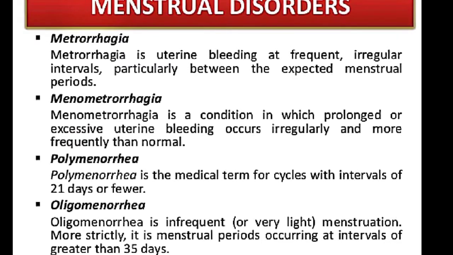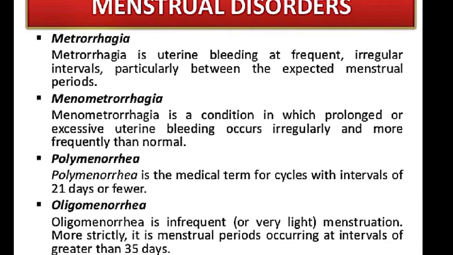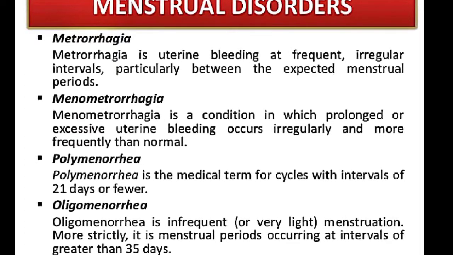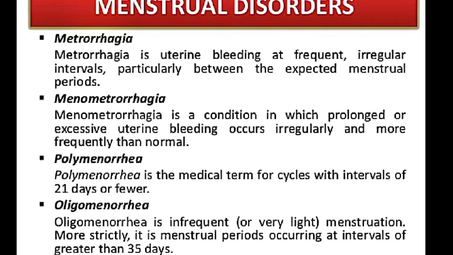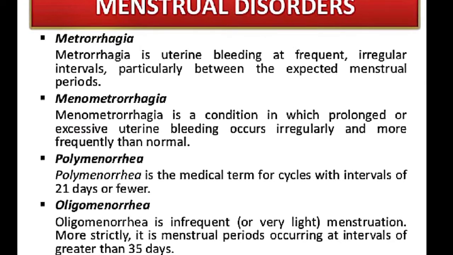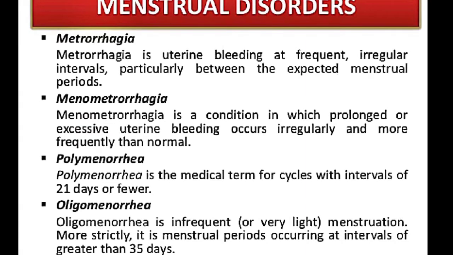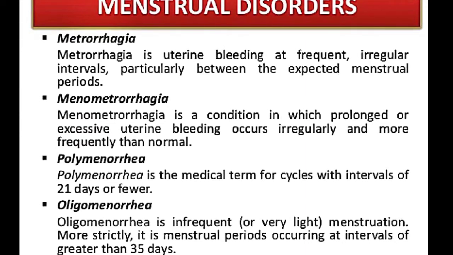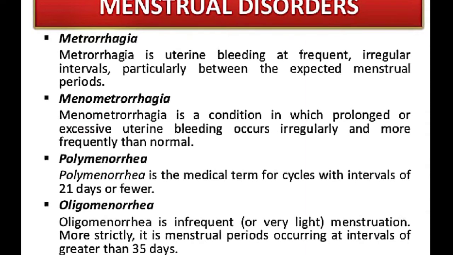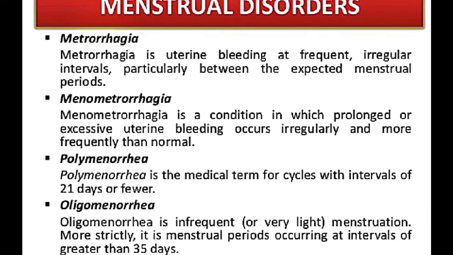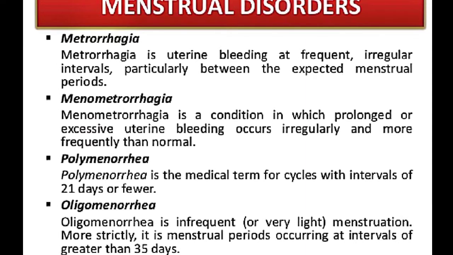Then menometrorrhagia. Menometrorrhagia is a condition in which prolonged or excessive uterine bleeding occurs irregularly and more frequently than normal. Here, there will be excessive uterine bleeding, that too at irregular periods of time and more frequently.